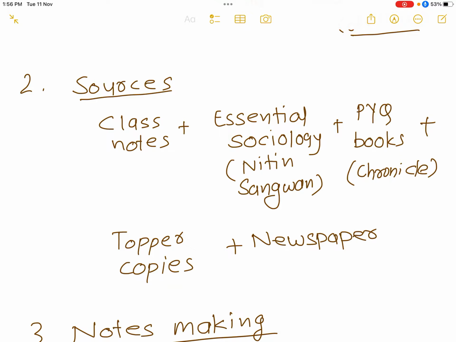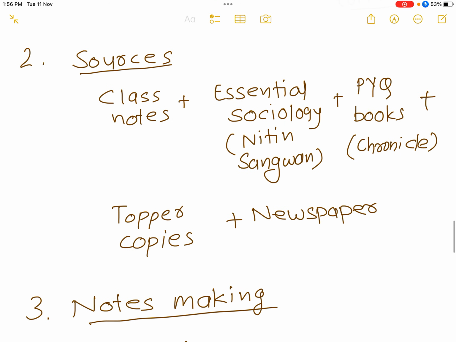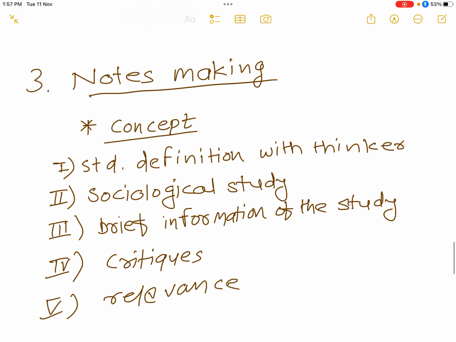For 270 plus marks, everyone has class notes and standard sociology books, but very few people go for previous year questions, topper copies and the newspaper. So the last three, that is PYQs, topper copies and newspapers, are my secret for 270 plus scores in sociology. Now we will discuss note making, because at the end of the day, your notes also play an important role in getting good marks.